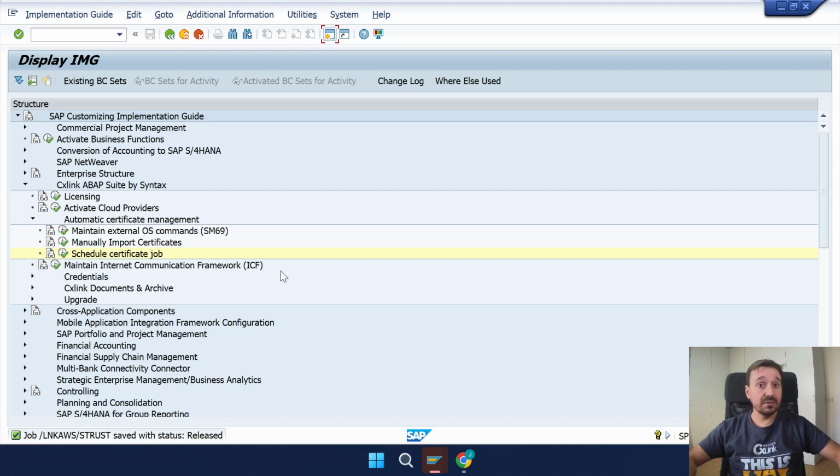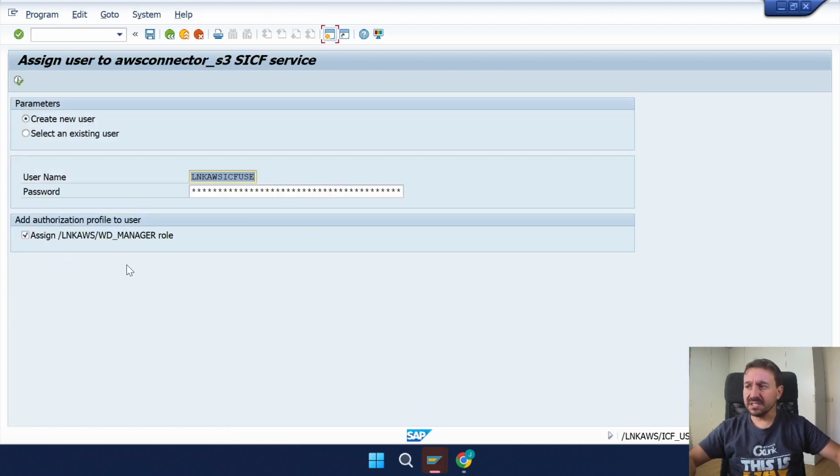And our final step to configure this CxLink ABAP Suite product is maintain Internet Communication Framework. Here, this is important because to communicate with every cloud, we need a user, a service user. You can use your own, clicking here and select an existing user, writing your user, or you can create a new one. For example, I will create CxLink with his password and run.